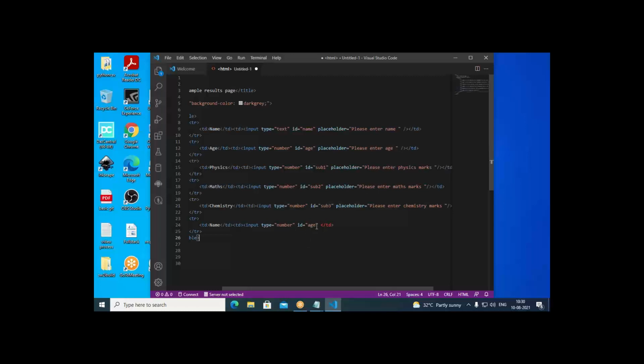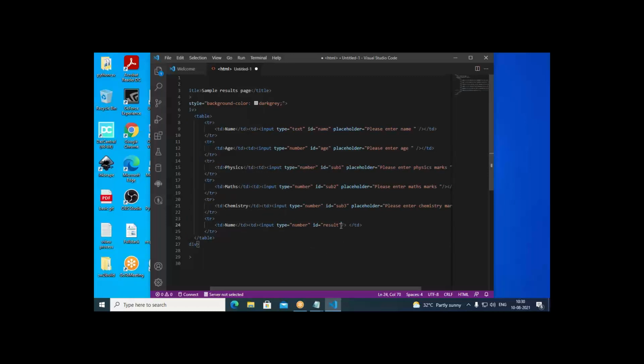Then this is not age, this is result. We put result here. Then here we close even this one. We need to calculate the result here, but we should not enter anything in that. And result cannot be number, this should be text. And this should not be modifiable. So write read only equal to, it is read only. We need to put it as read only. That means we cannot enter anything into that.